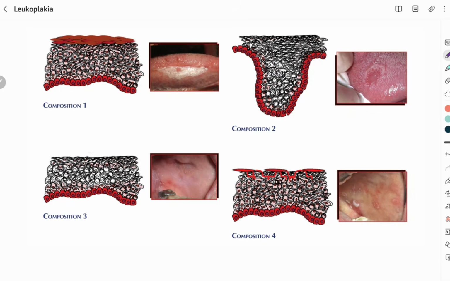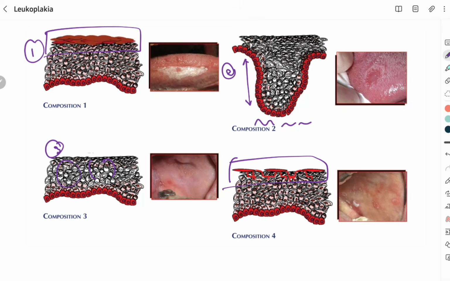The reasons why white lesions appear white: first, hyperkeratinization. Second, an increase in the thickness of the spinous layer of the epithelium, which masks the underlying vascularity. Third, extracellular accumulation of fluid component. And fourth, microbial organisms such as candida can result in pseudomembranous slough formation.